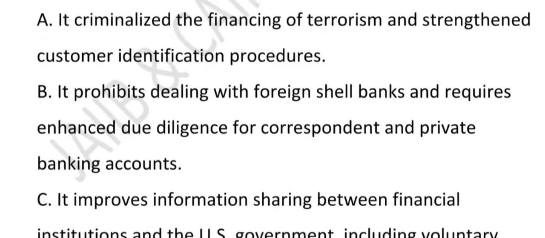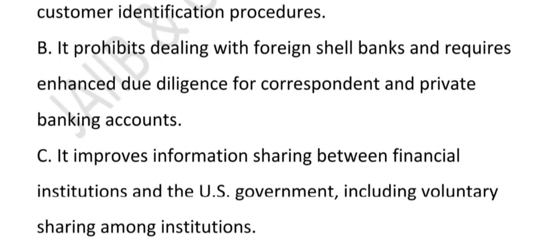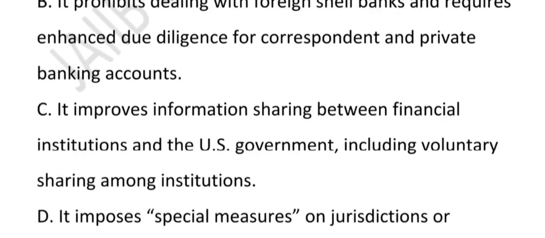Option B, it prohibit dealing with foreign cell bank and require enhanced due diligence for correspondent and private banking account. Is this correct? Yes, it is. What does this mean? Cell bank are the fake bank with no real office. They are banned. Bank must double check high risk account, like foreign client account. For example, like banning fake company and doing extra background check on suspicious client.